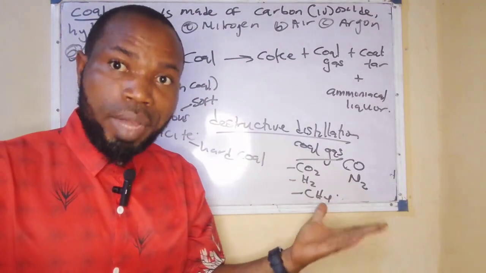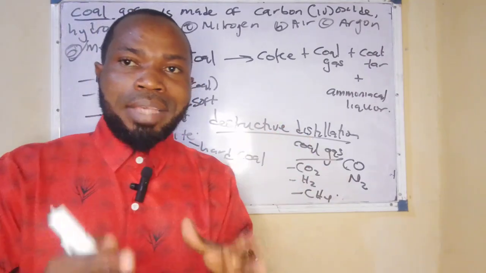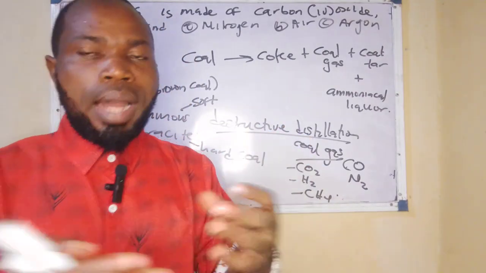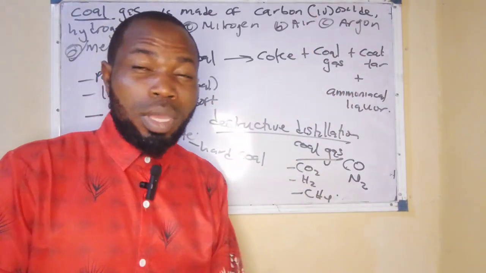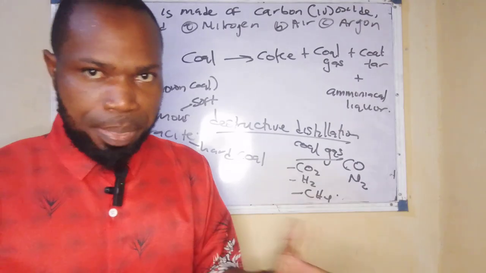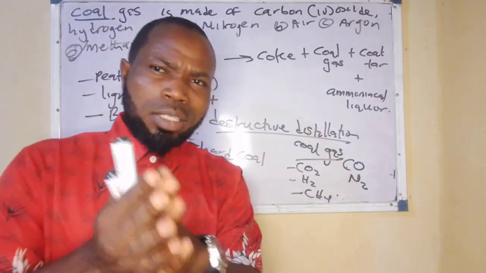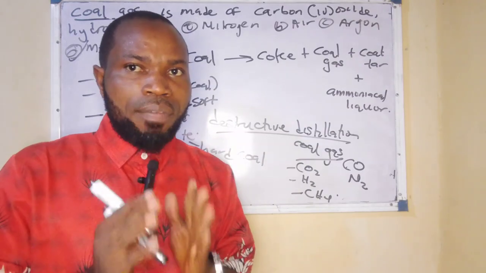Now I've analyzed nitrogen, and of course air. You know that air is a mixture of gases on its own. There's a video that I've done which you should go through that analyzes the constituents of air as a mixture and how I can remove those constituents. Of course, one thing you must know about argon is that argon is the most abundant noble gas in air. Now I'm trying to make the video as short as possible, straight to the point.